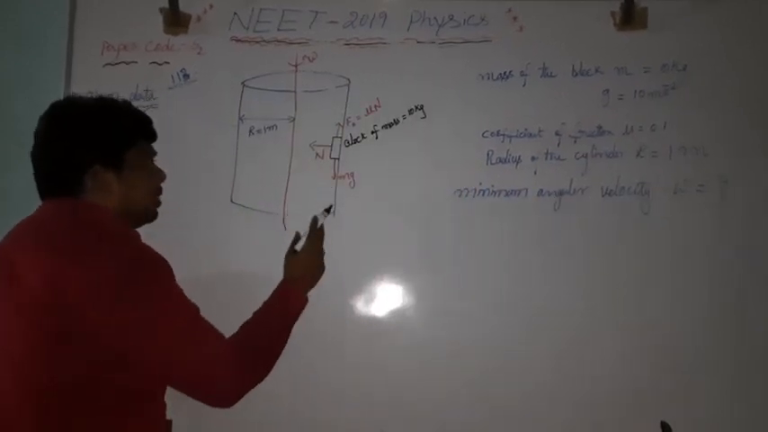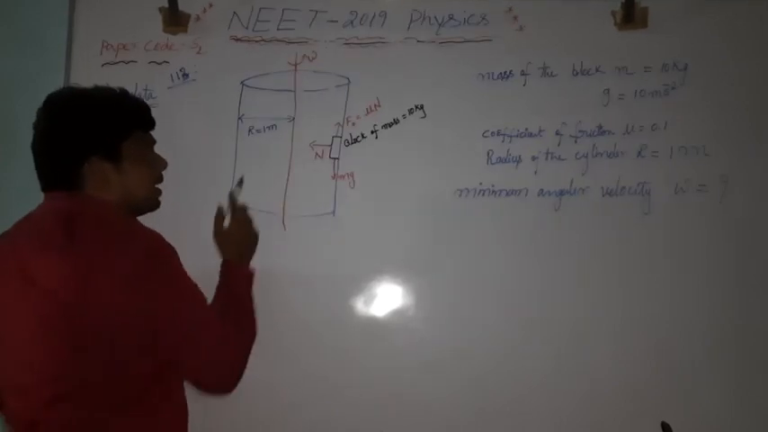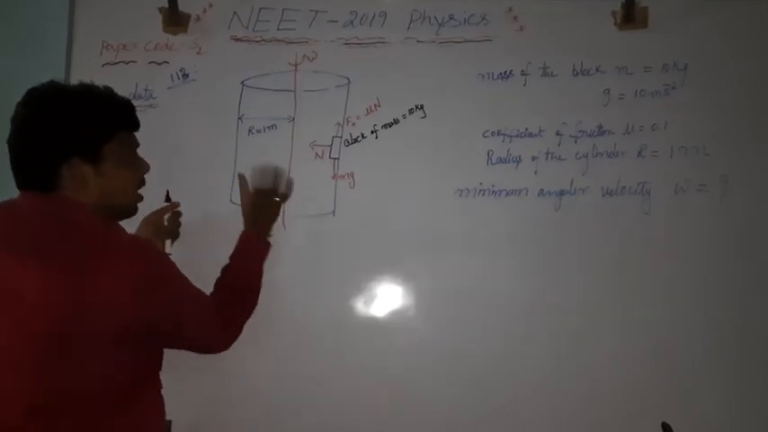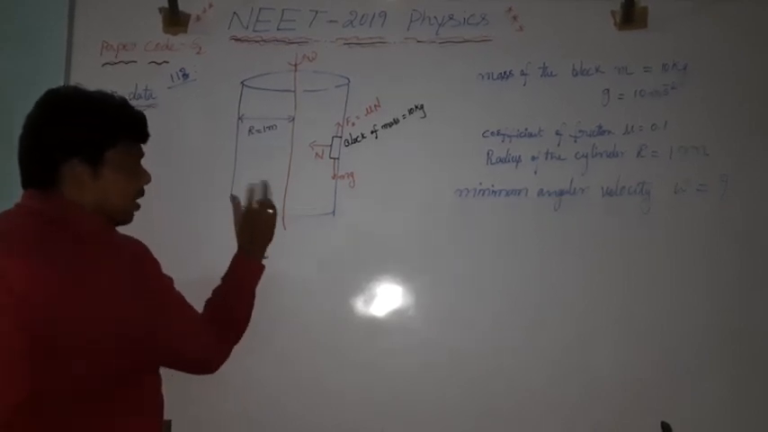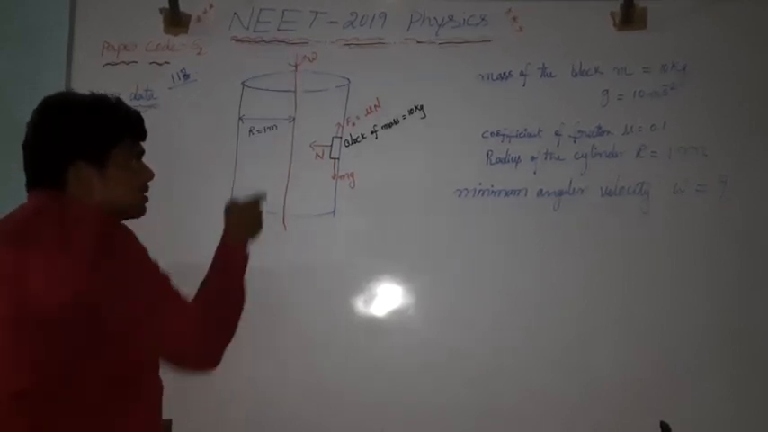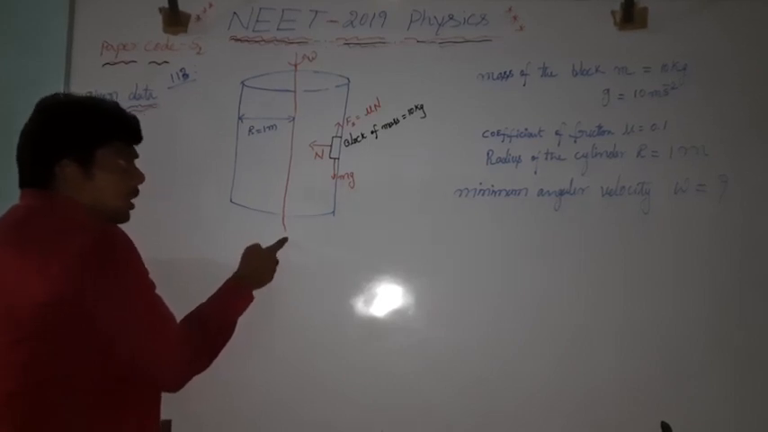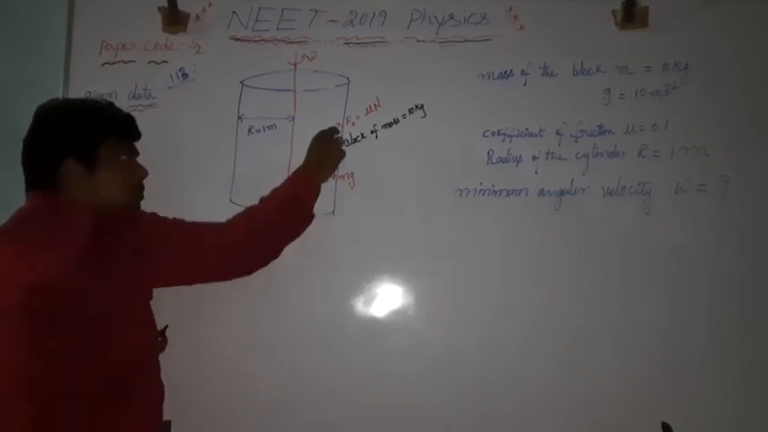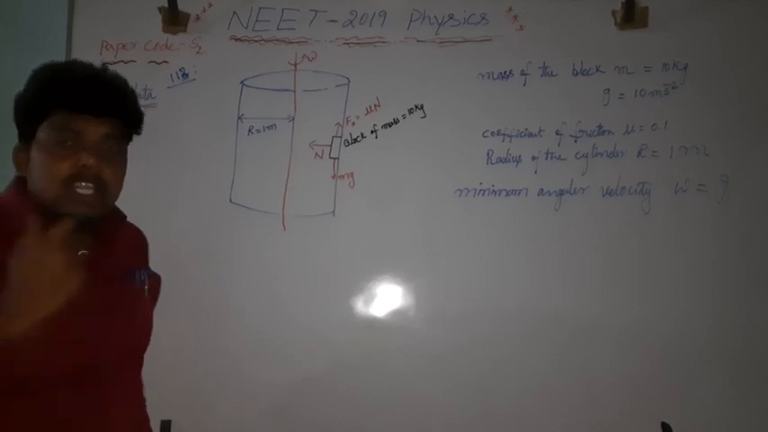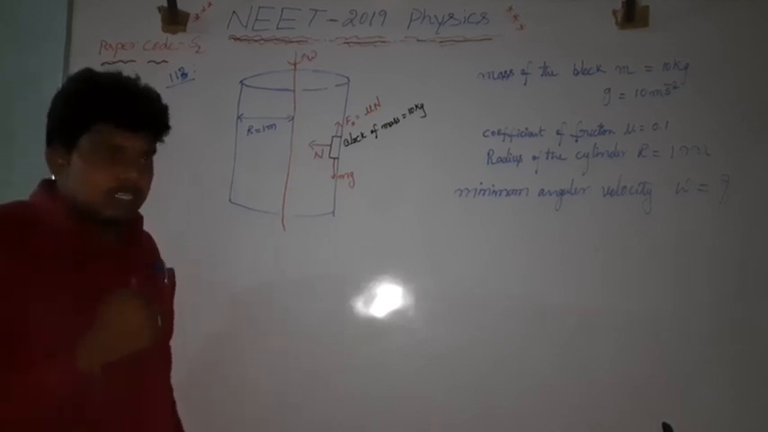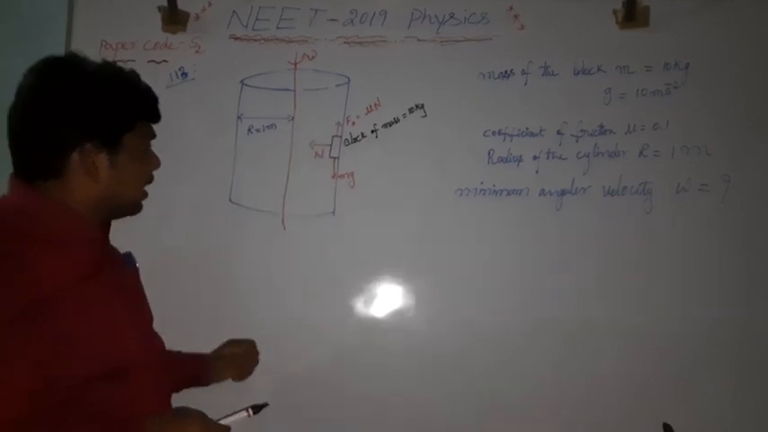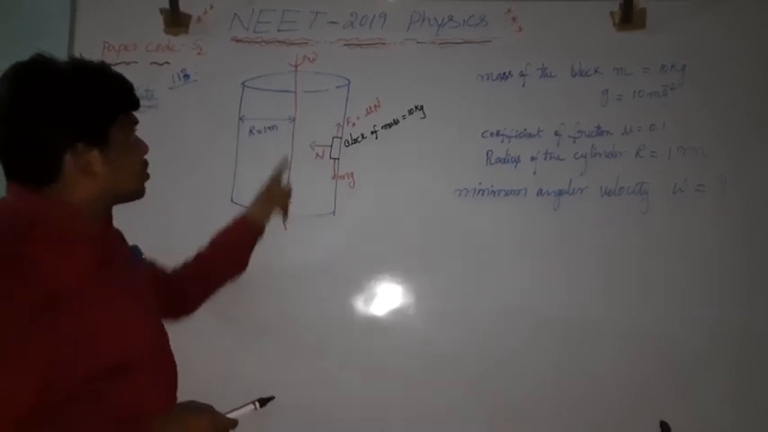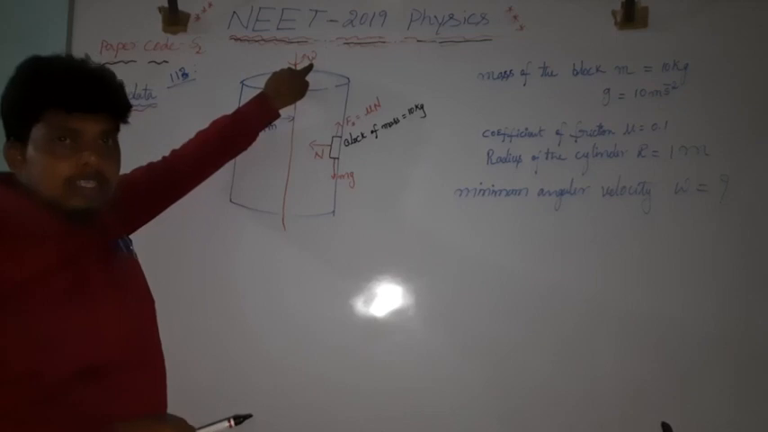Now, the cylinder is rotating vertically about its axis of rotation in such a way that the block must be stationary. It should not fall downwards or move anywhere. It should be stationary with respect to the cylinder, so what must be the angular velocity of the cylinder?